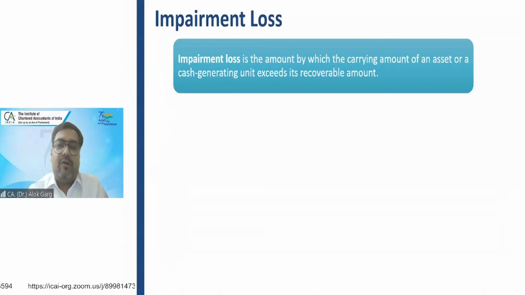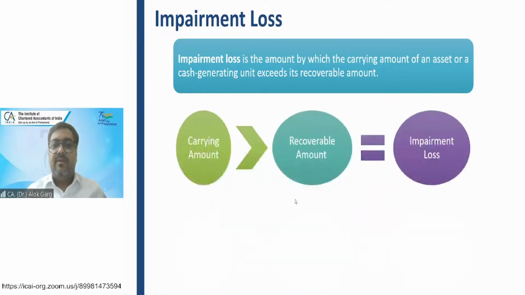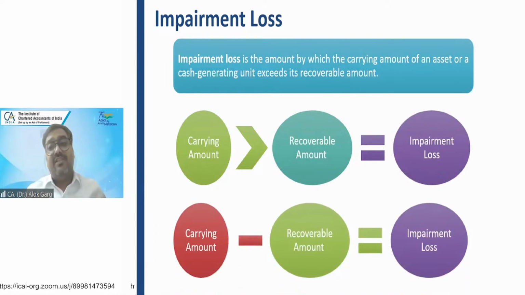What is my impairment loss? My impairment loss situation will arise when the carrying value of the asset is higher than the recoverable value of the asset. Correct, friends? So whenever the carrying amount is higher than the recoverable amount, there is a situation of impairment loss, right?